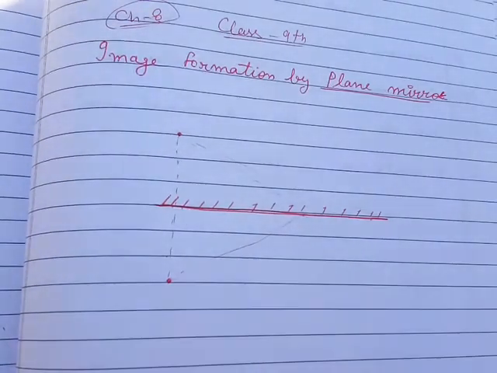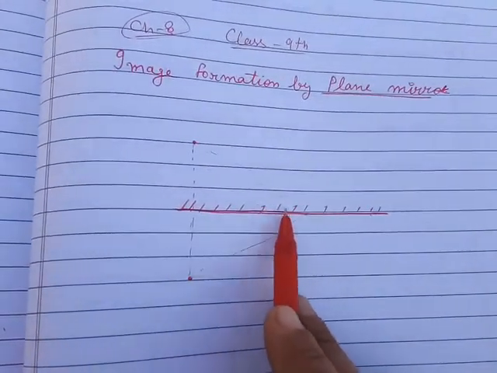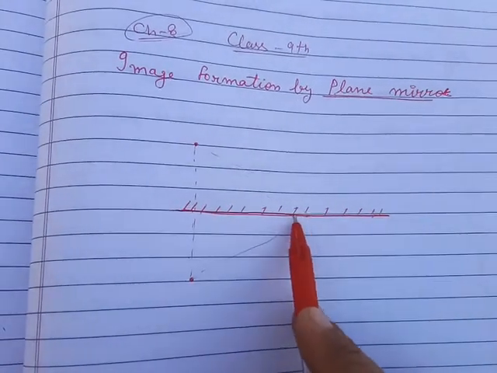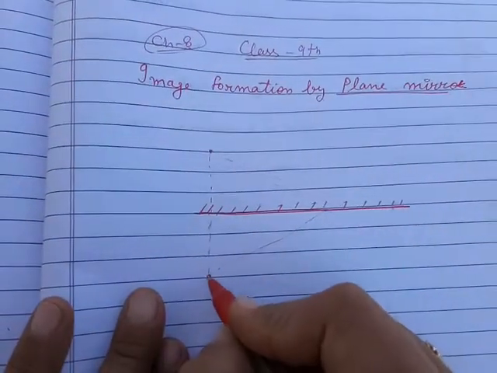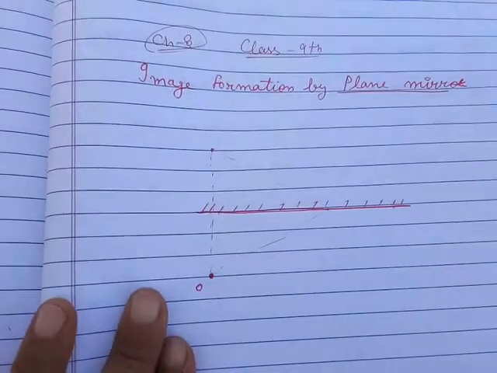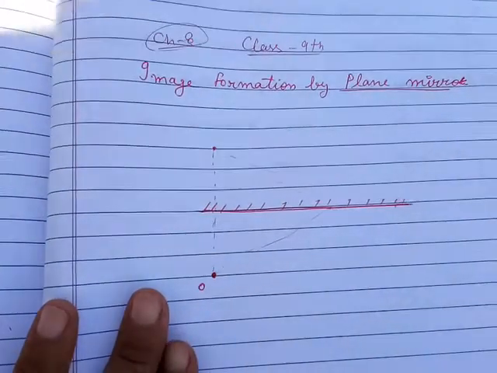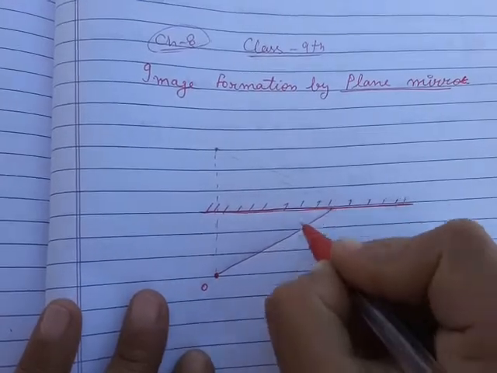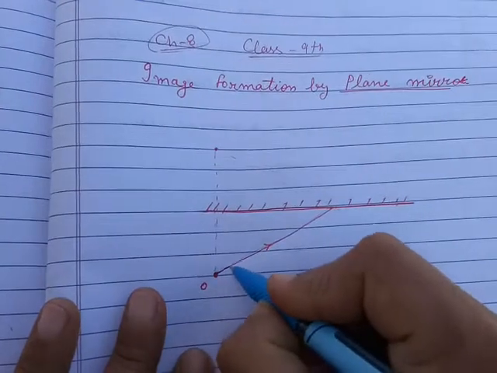You can see that here I just drew a mirror, and the hatching on this side shows that this side is silvered or polished, and this is the reflecting side. Now let's take a point size object. This is a point size object O. From this point size object let's consider the incident rays. This arrow shows the first incident ray.